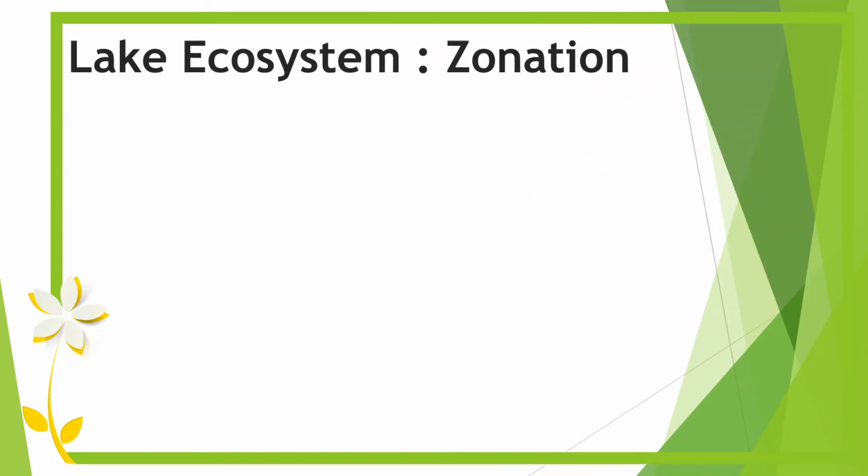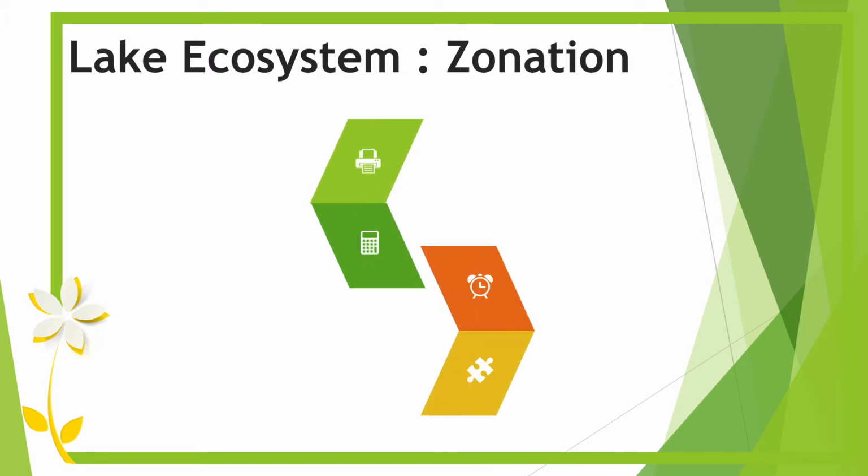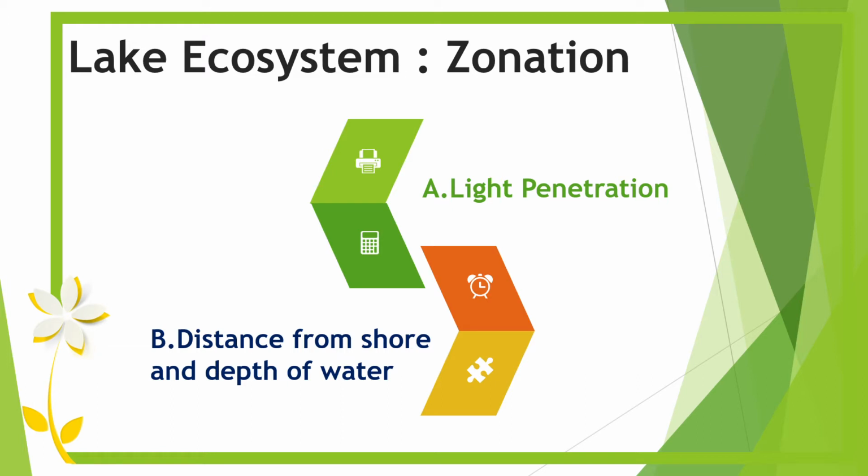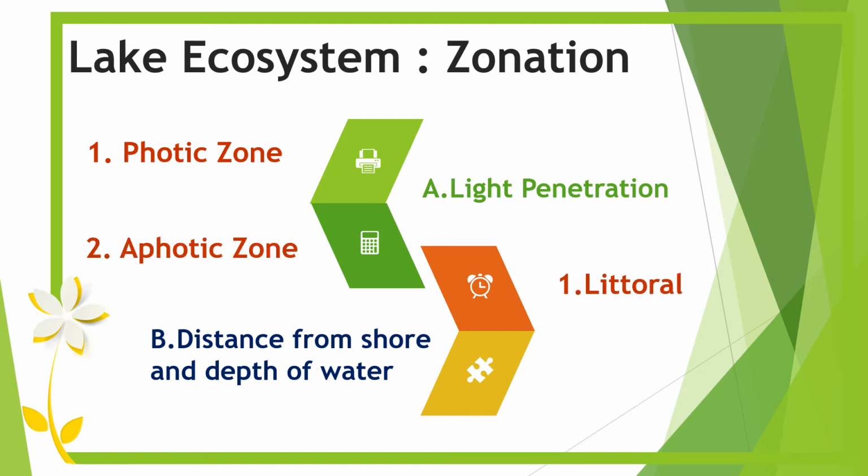Let's look at an example of an ecosystem, the lake ecosystem. A lake can be divided into several zones based on the light penetration and distance from shore and depth of water. For light penetration, there are two zones which are the photic zone and aphotic zone, while for distance from shore and depth of water, it is divided into two zones which are littoral and limnetic.